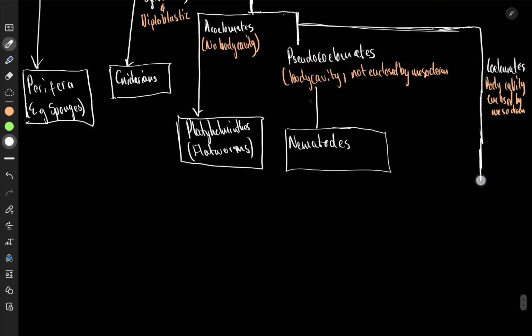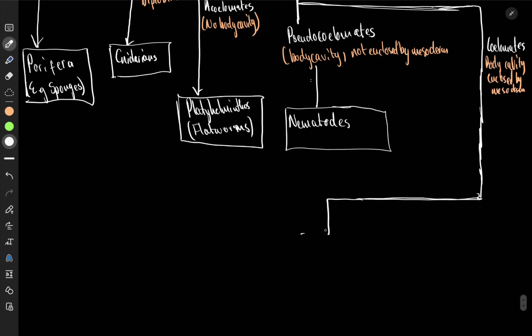Well, for coelomates, we keep going a bit, and we are going to split the coelomates into 2. So we do this. We would then have 1 for our coelomates. These are going to be my protostomes. So I can say protostomia or protostomes. And you can go and check the protostomes versus deuterostomes. We've got those 3 things. So here we can say deuterostomes. Our protostomes, who do we have?